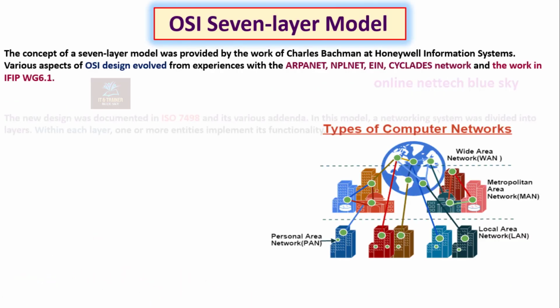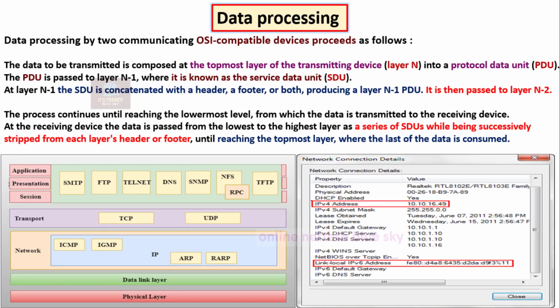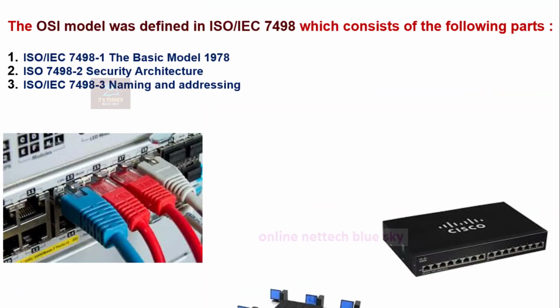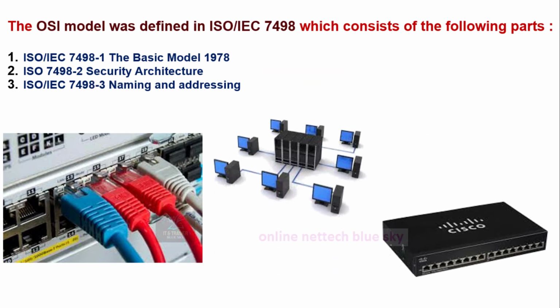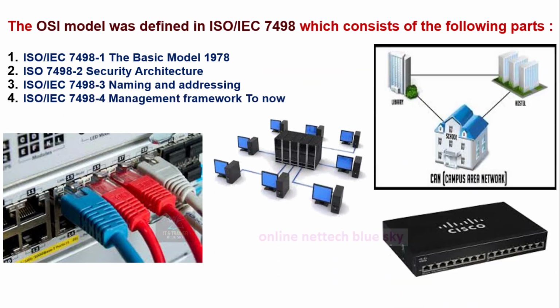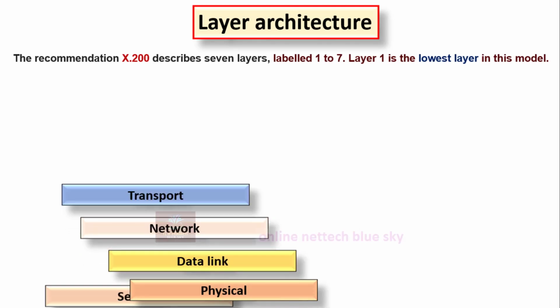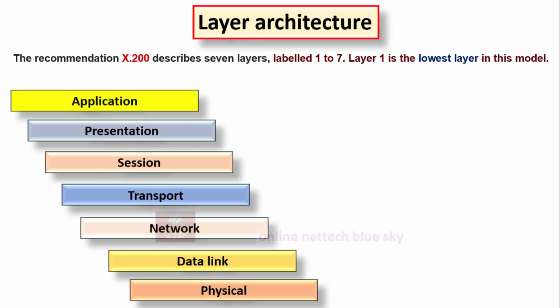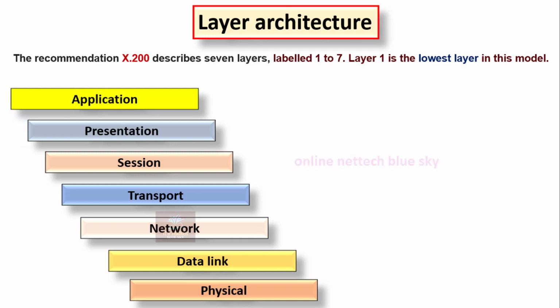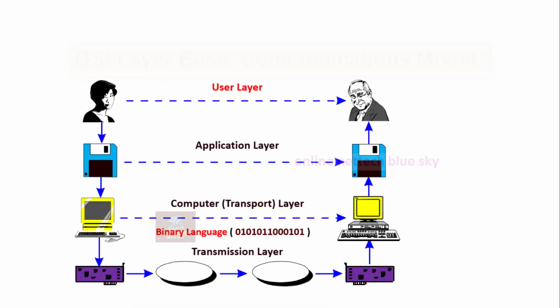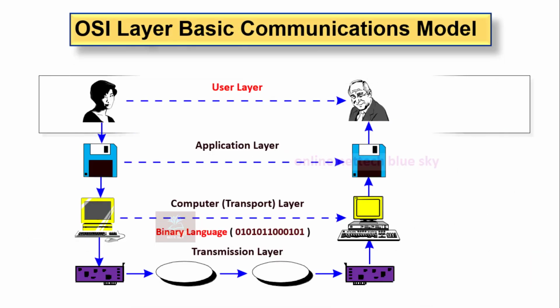You can see here the OSI 7 layer model. Understanding this video is very important for you. What is data processing across different protocols, and how data changes step by step through the parts of the OSI model? The layers of the architecture are the physical layer, data link layer, network layer, transport layer, session layer and presentation layer. I am continuing the concept of layered architecture. How does the OSI layer work as a basic communication model? This is very important to understand.